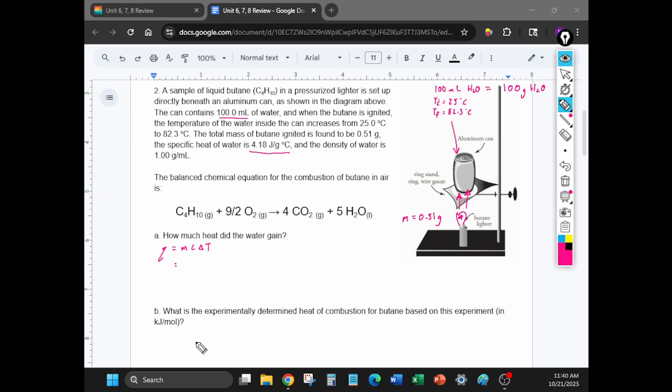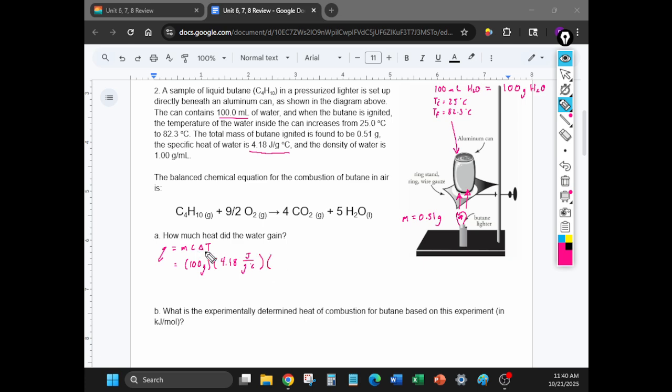So let's start with the mass. What is the mass of water? Yeah, 100 grams. So the mass of water is 100 grams. c stands for specific heat. What's the specific heat of water? Is 4.1... 4.18. Correct. 4.18 is given to us right here, joules per gram degrees Celsius.